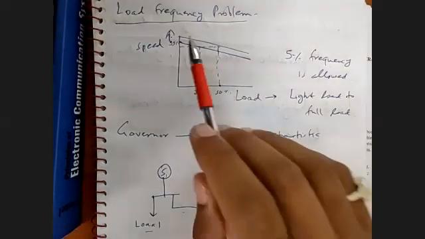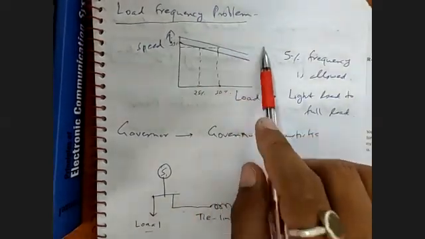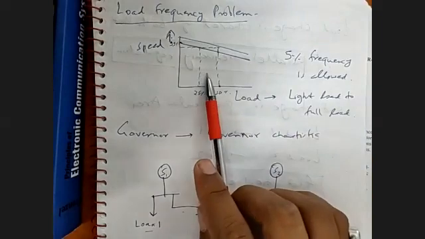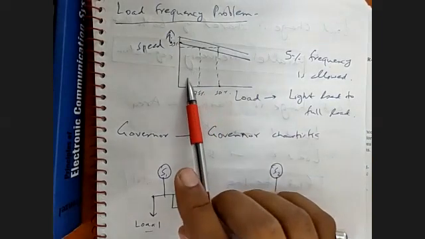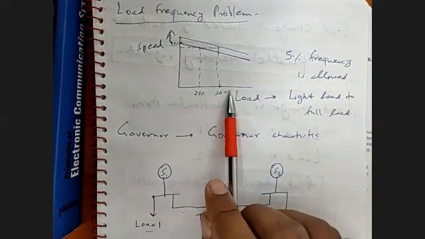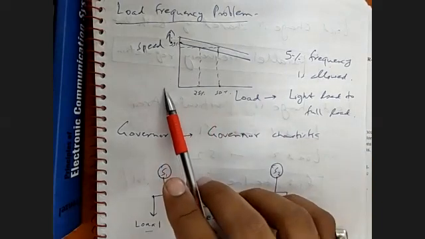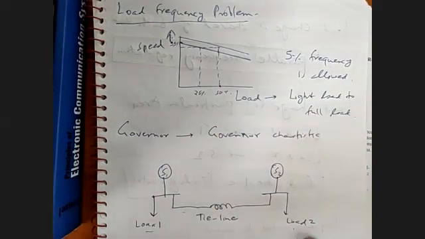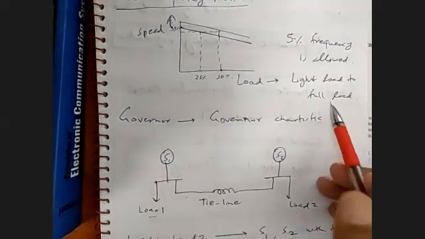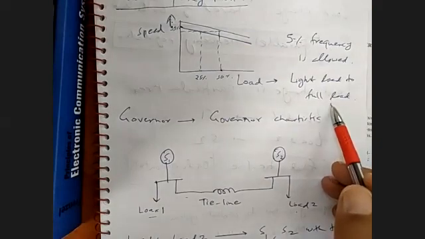As we have discussed, the load frequency problem: in a synchronous generator, as the load on the generator increases, the speed of the generator decreases, and due to that the frequency of the system drops. In a power system, it is not allowed for the system frequency to change.